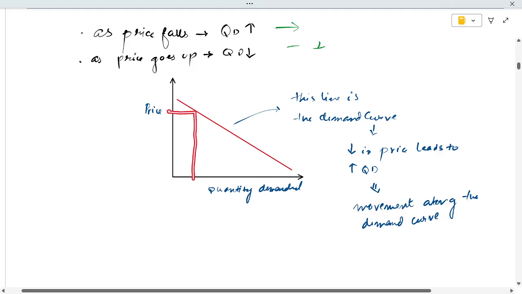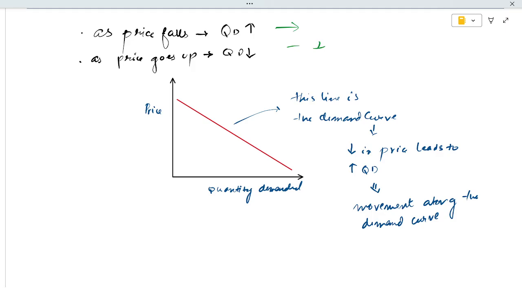This graphical representation denotes the demand curve, which denotes that as price decreases, quantity demanded increases, which would be along the curve.